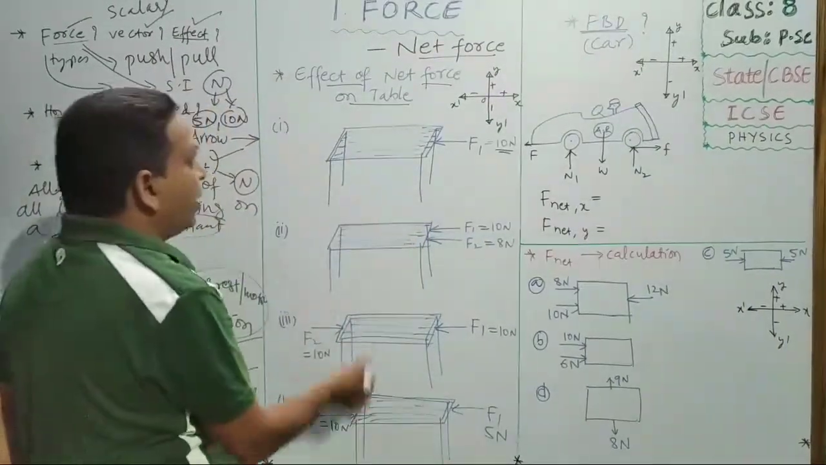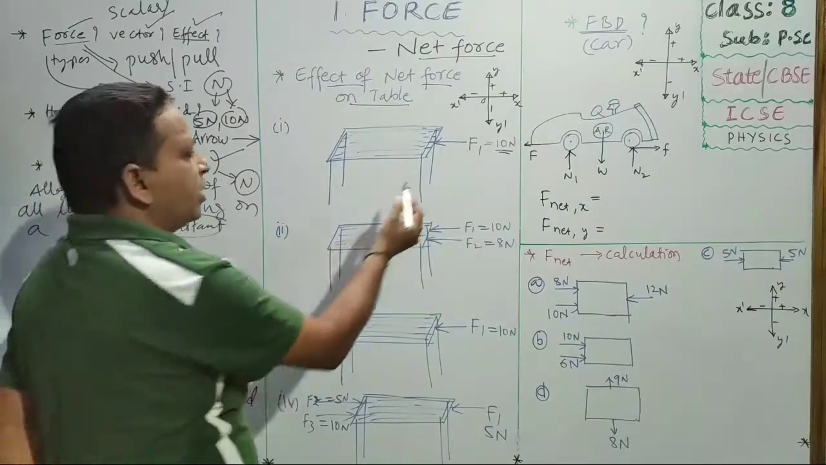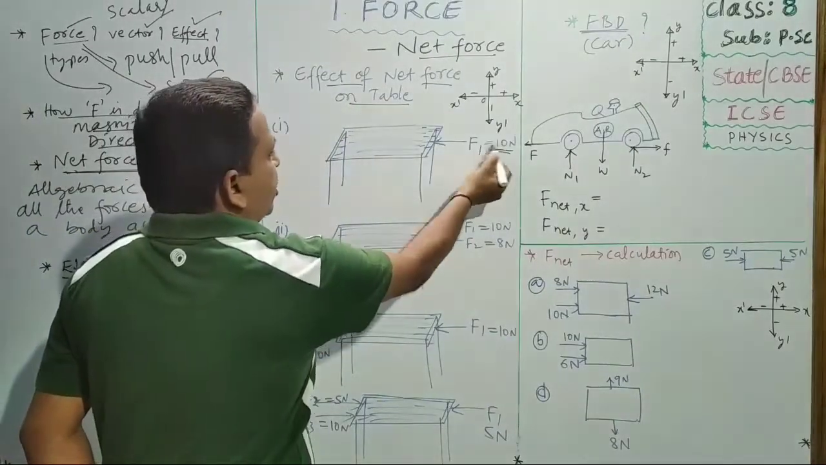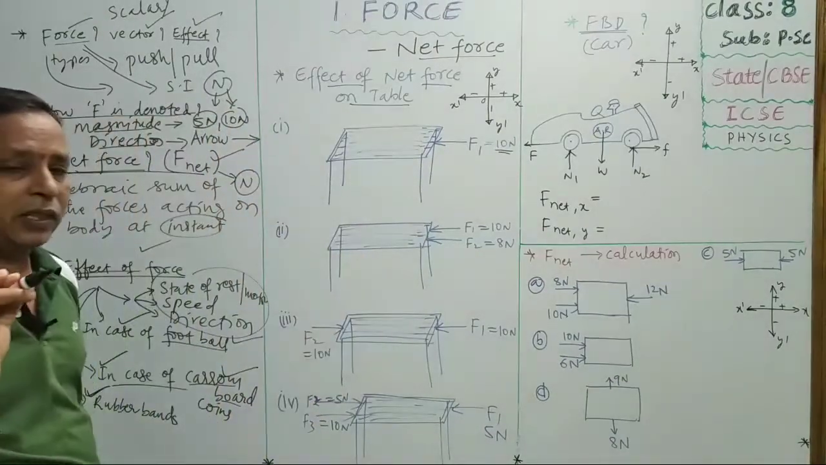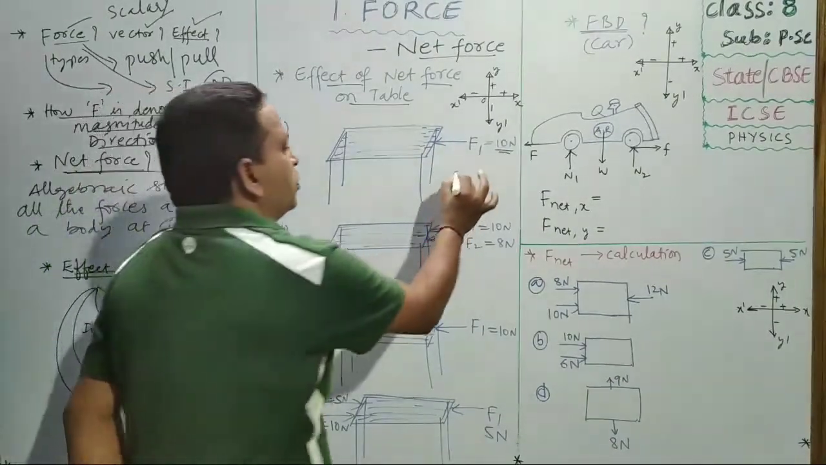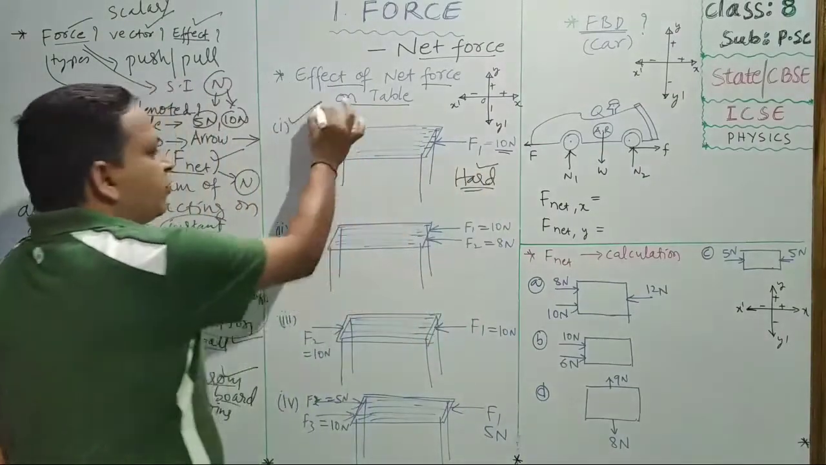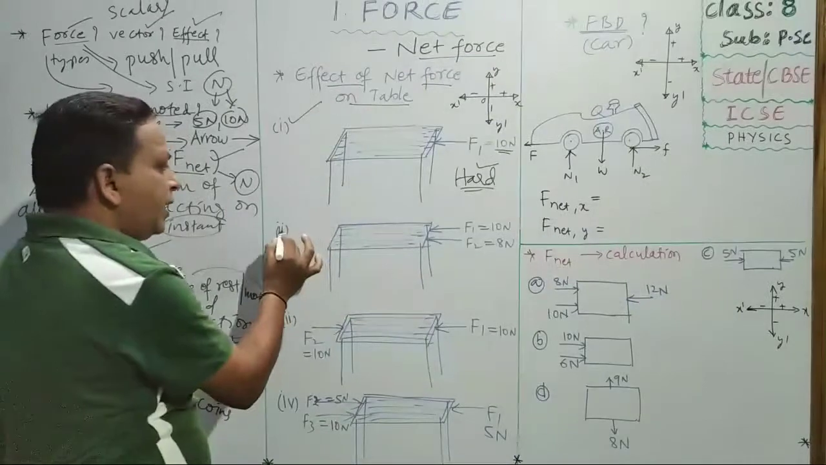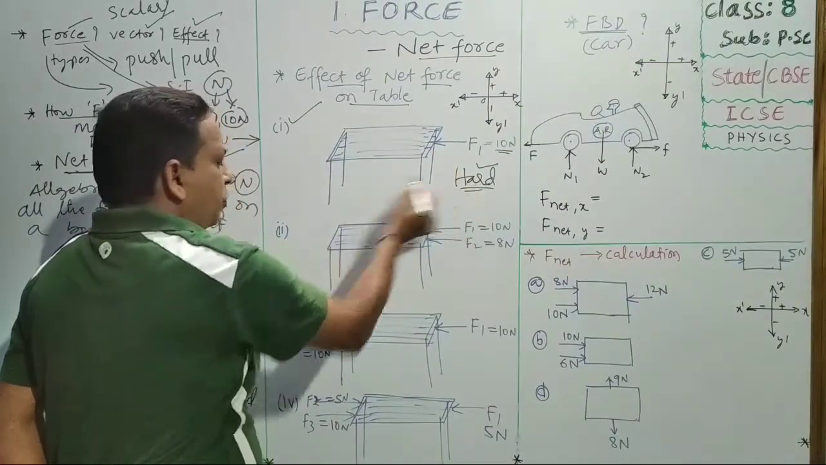So in case of the table, how the net force will affect it, we will study, children. You see here, 10 newtons you are applying in this direction, and is it easy to move? Observe, is it easy to move or hard to move? Hard to move. In this first case, it is very hard to move. Here you are applying 10 newtons of force. It is not easy, hard to move.